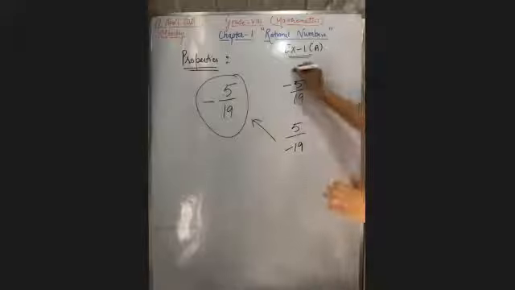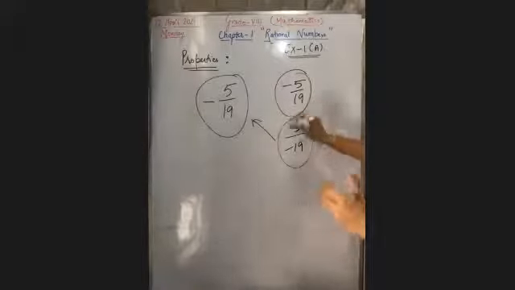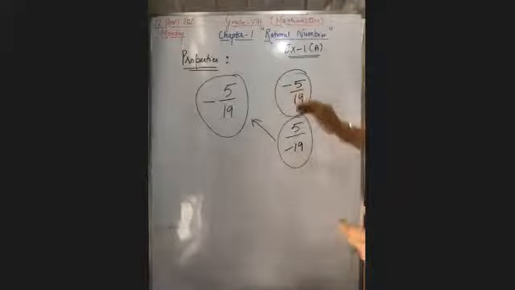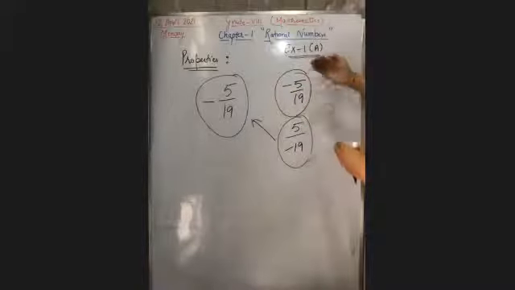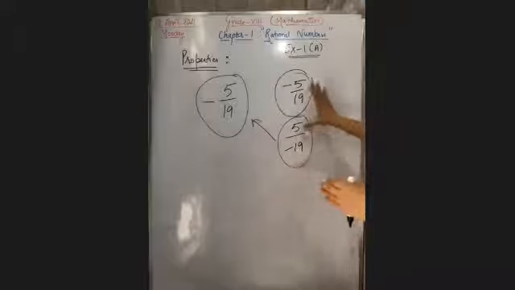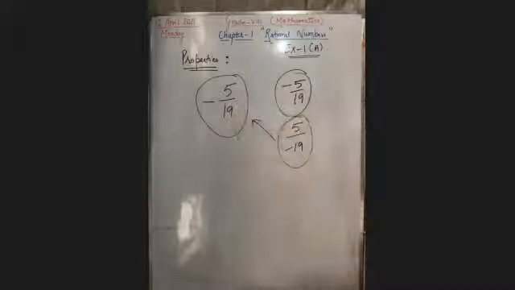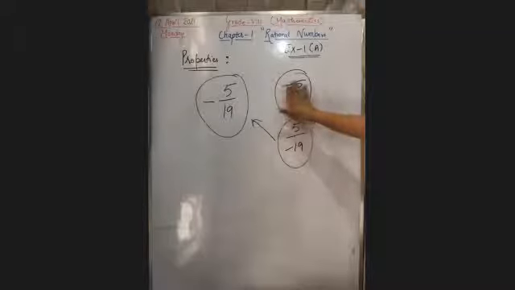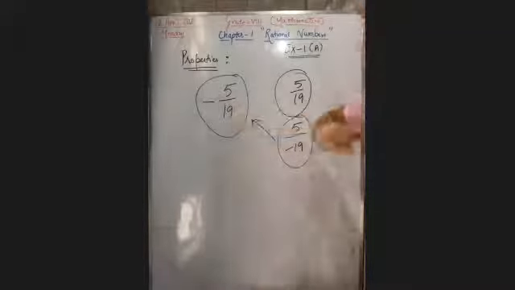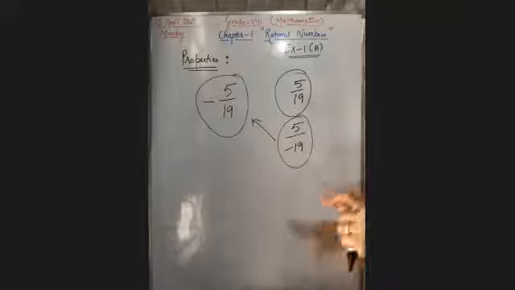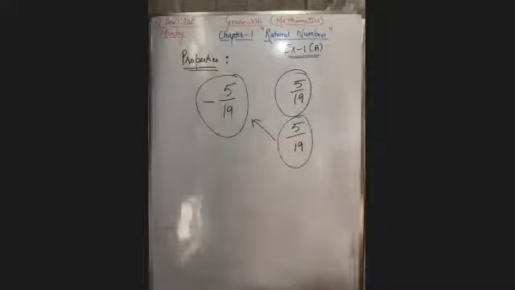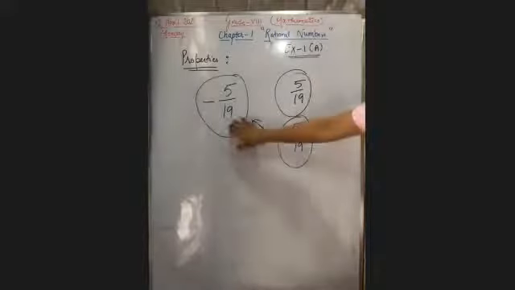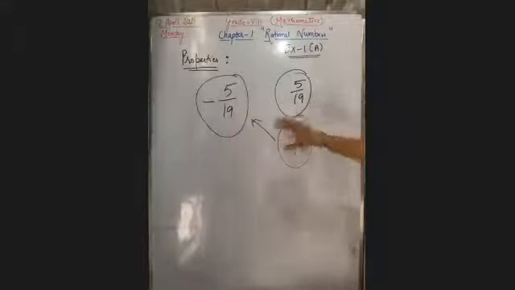Okay, so the thing is that the minus sign can be written anywhere. Whether it is in the numerator or in the denominator, that value will be negative. That sign is a common sign. You can remove the sign from here and write it in front of both of them, or in between both of them. Then you will be able to understand that it is a common sign for both.